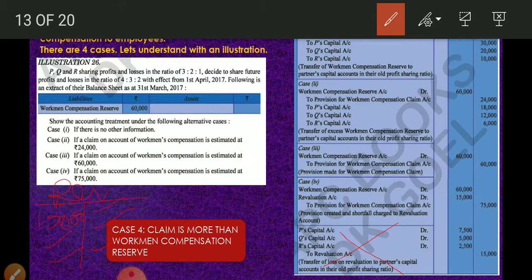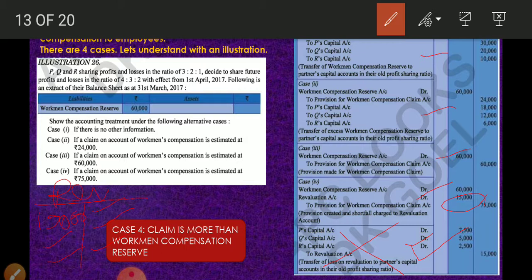If this is the only entry in revaluation account, then the final entry is correct. Revaluation loss of 15,000 is debited to partners' capital accounts in old ratio. But you may have other entries also. So unless the question specifies, don't pass this entry. Now in the board examination, suppose you have 1, 2, 3, 4, 5 marks. Suppose this question is asked for 5 marks, then you have to use your prudence and pass the final entry, but write simply.